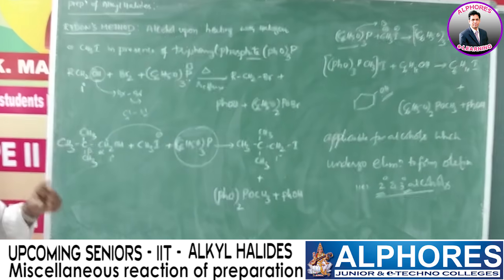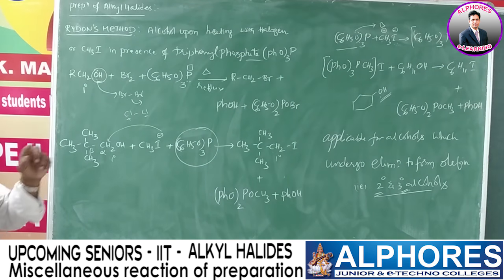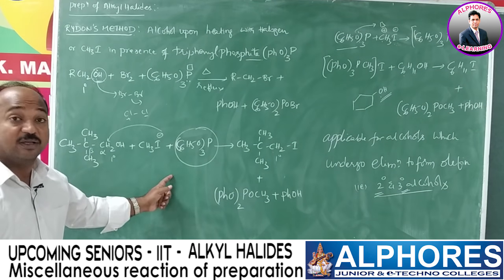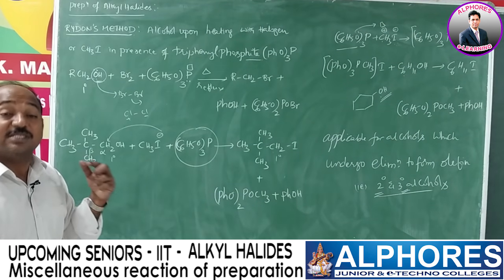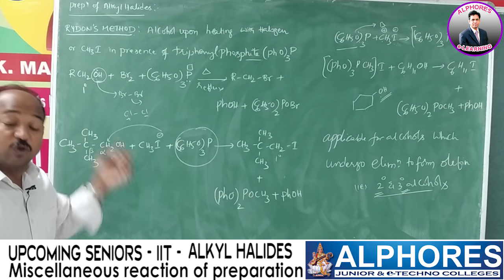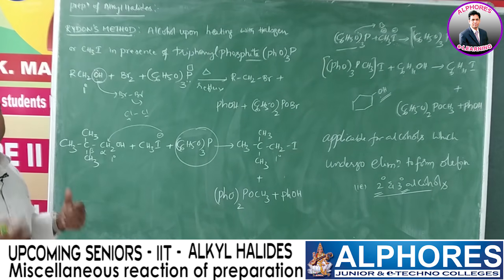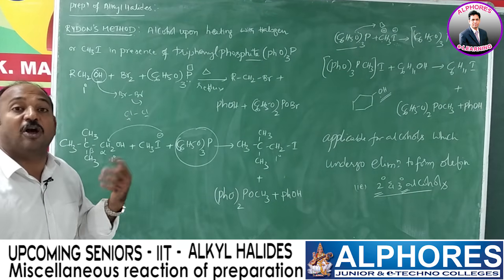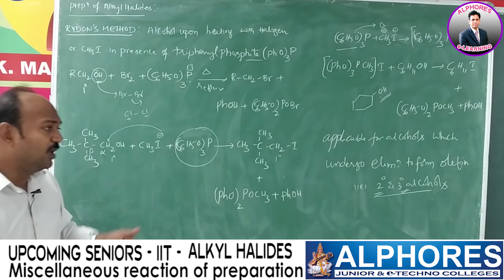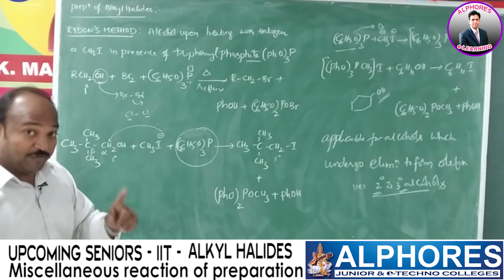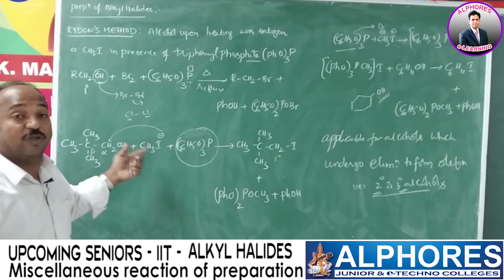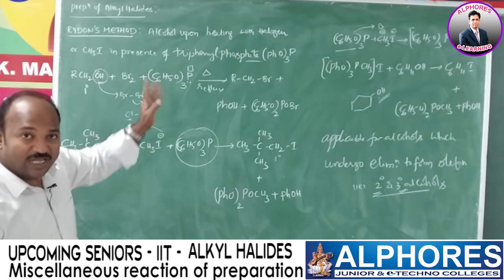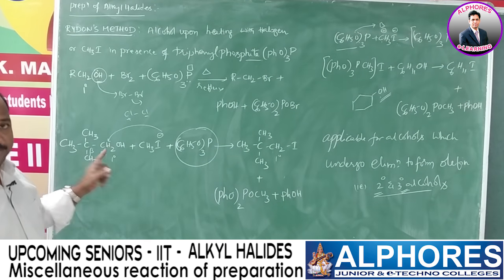And one more thing you should remember: stereospecific and stereoselective. So stereospecific, all these reactions where you are getting only one product, they are stereospecific. Stereoselective means what we discussed in the previous class. There is a possibility of more than one product, of which one of the products is major or predominant. There is a possibility for formation of two or more products, but one of the products is predominant. That is what we call regioselective, stereoselective. Here you are getting only selective, only one product you are going to get. Okay.